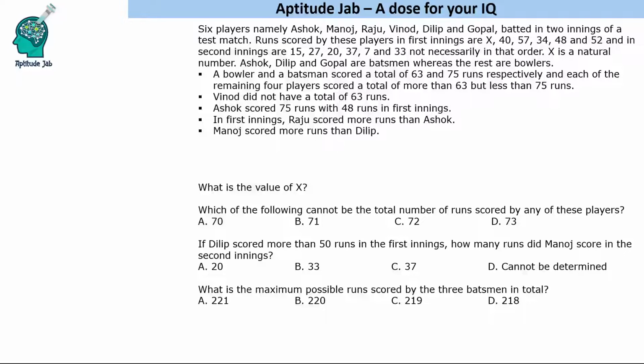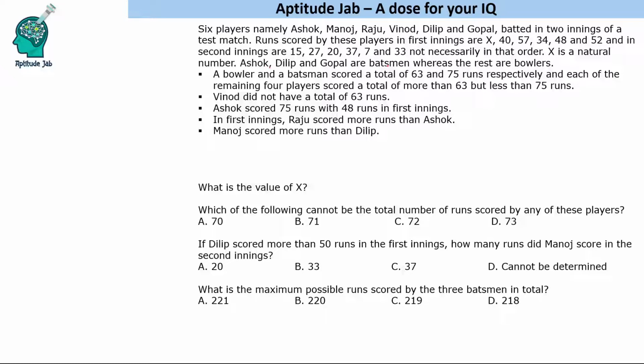This is a caselet. It says that there are 6 players: Ashok, Manoj, Raju, Vinod, Dilip, and Gopal. They batted in 2 innings of a test match, and runs scored by these players in first innings are these, and in second innings are these, not necessarily in that order. So these are the numbers, not in the same order. X is a natural number that is also given to us.